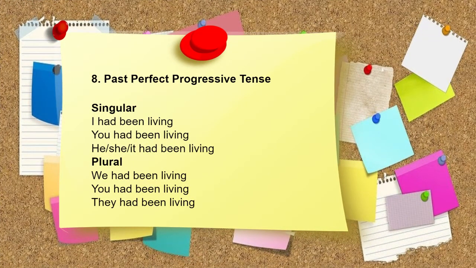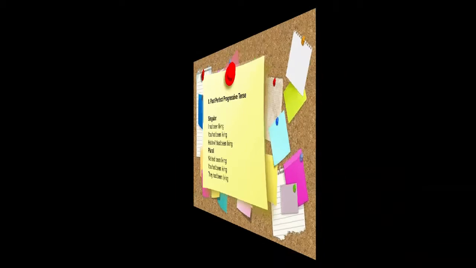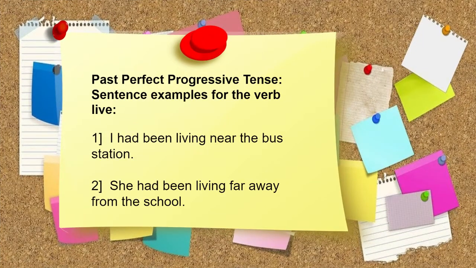Past perfect progressive tense. I had been living. You had been living. He, she, it had been living. We had been living. You had been living. They had been living. Past perfect progressive tense sentence examples for the verb live. I had been living near the bus station. She had been living far away from the school.